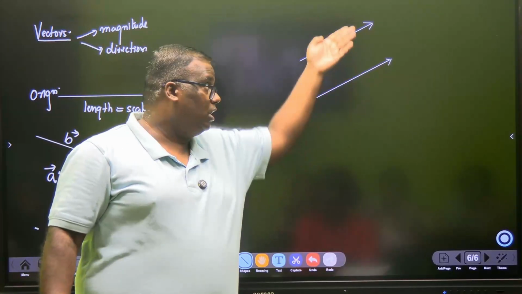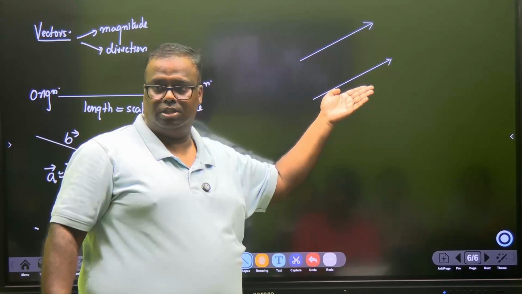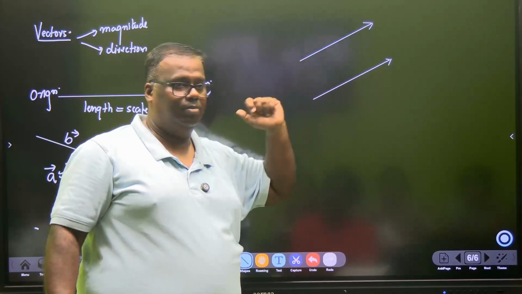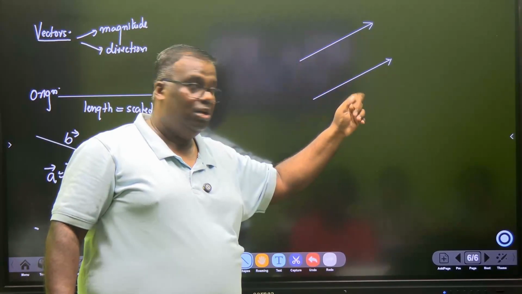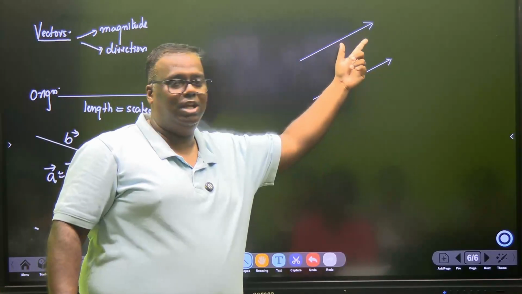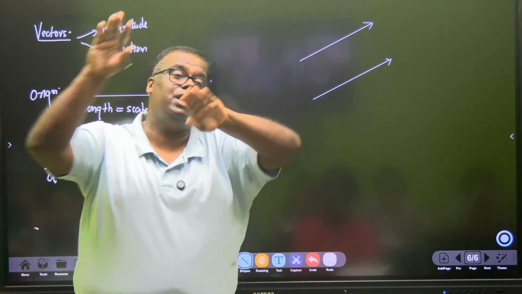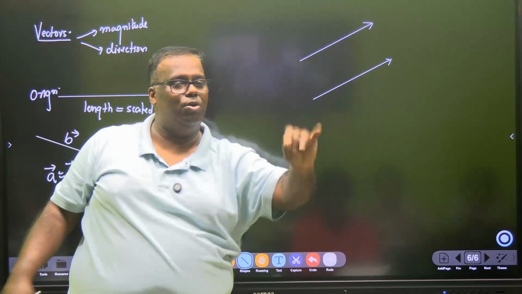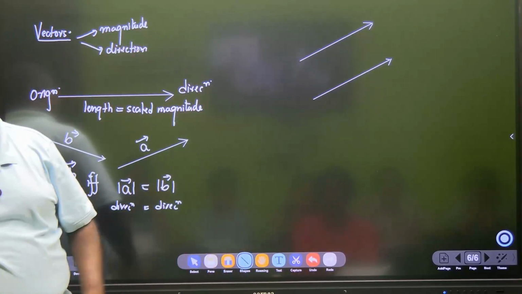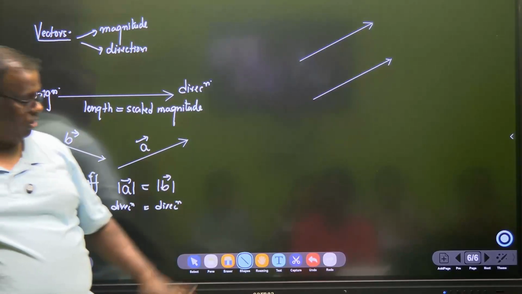Yes. You can translate and superimpose one vector on the other. Clear? However, they are parallel, but the arrow is pointing this side, this is on that side. You can't translate. Translate means same thing as bingo to bingo. Got it? Right? That was the basic.